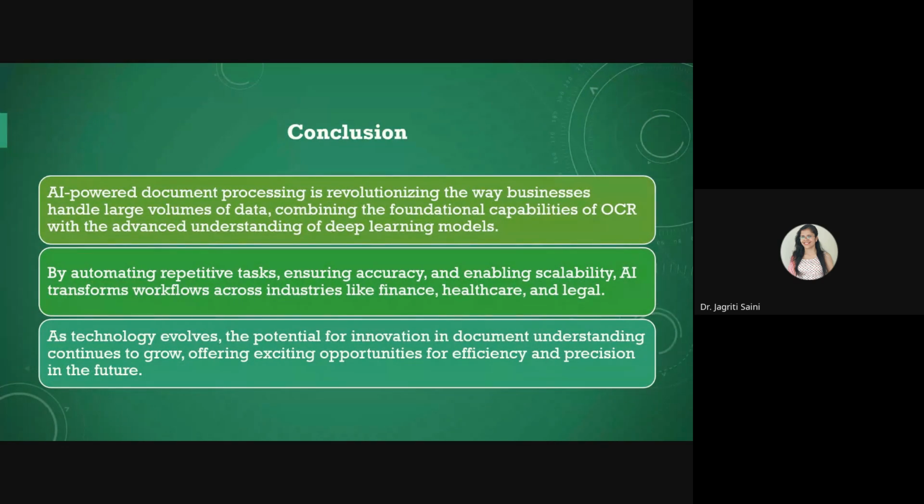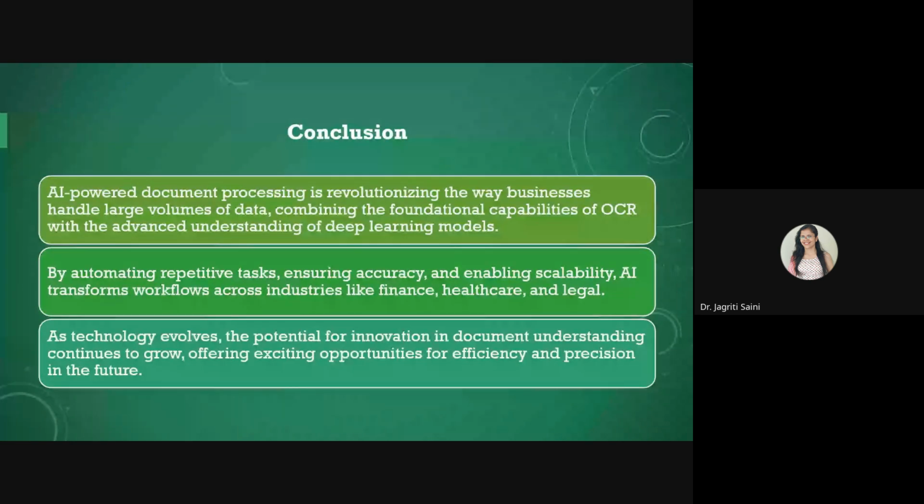So with this, I'll just summarize whatever we have discussed till now. We talked about the manual challenges or errors that we can have with document processing. Then we talked about OCR application in this area. We saw how different commercial and freely available models can help us with different capabilities.